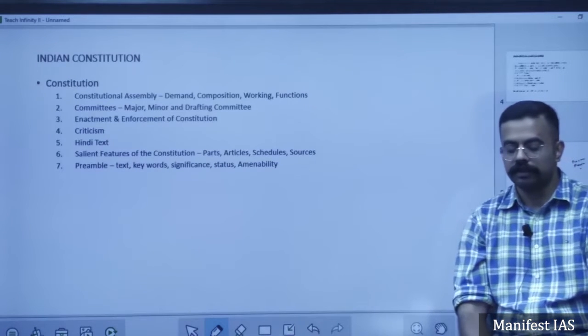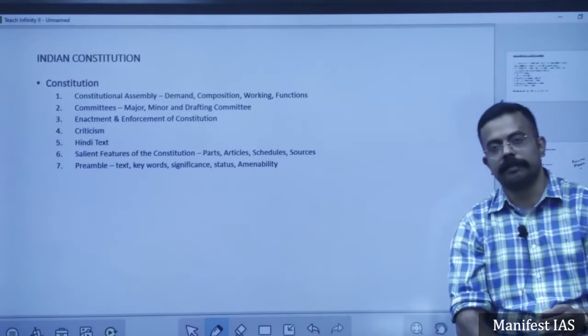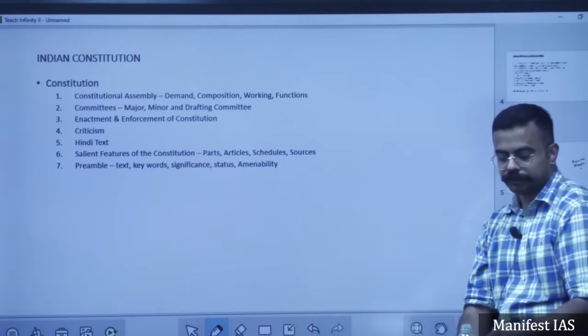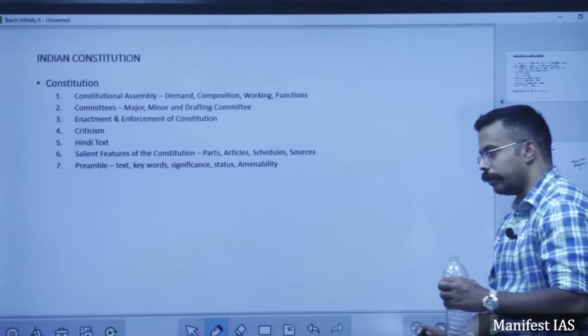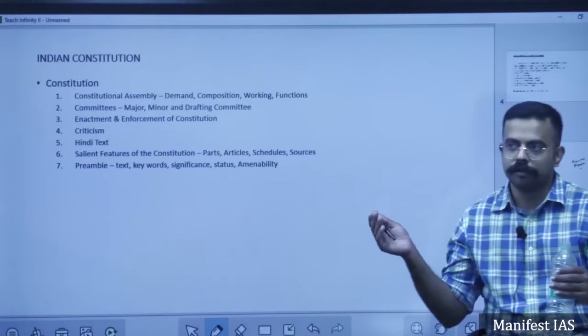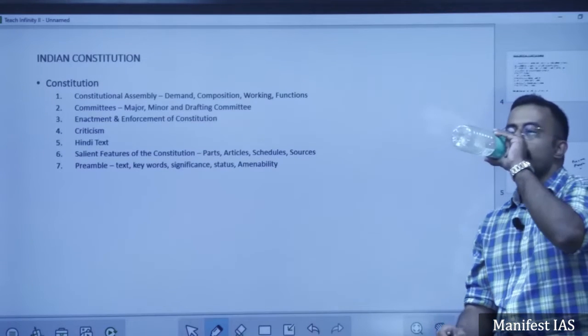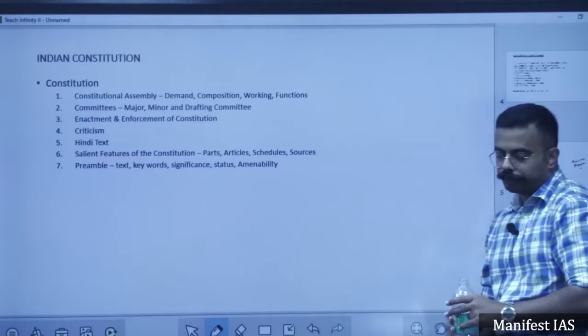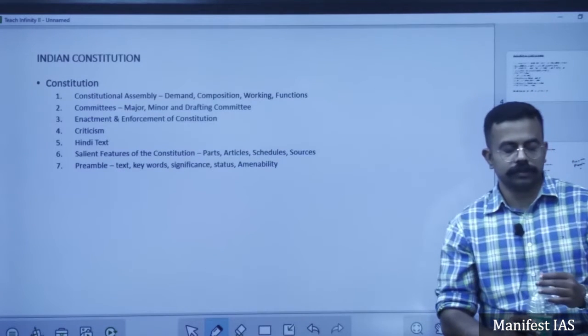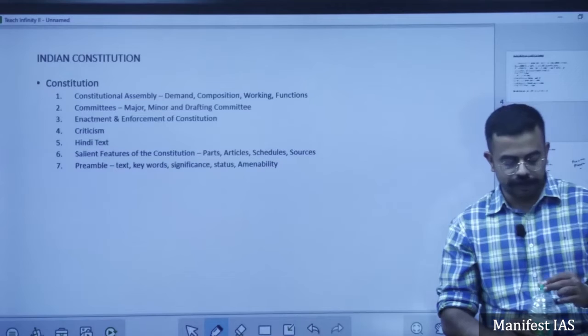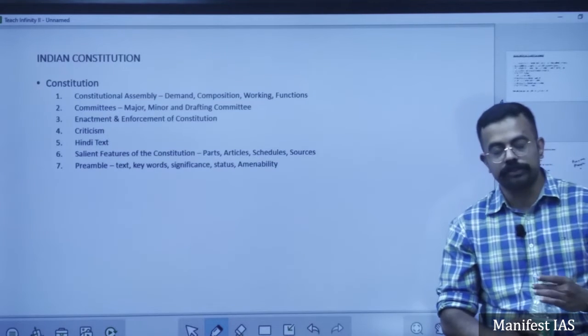Then we have a parliament. We have enacted a parliamentary form of government. What is meant by parliamentary form of government, we are going to look into in the upcoming classes. Then we have a synthesis of parliamentary sovereignty and judicial supremacy.